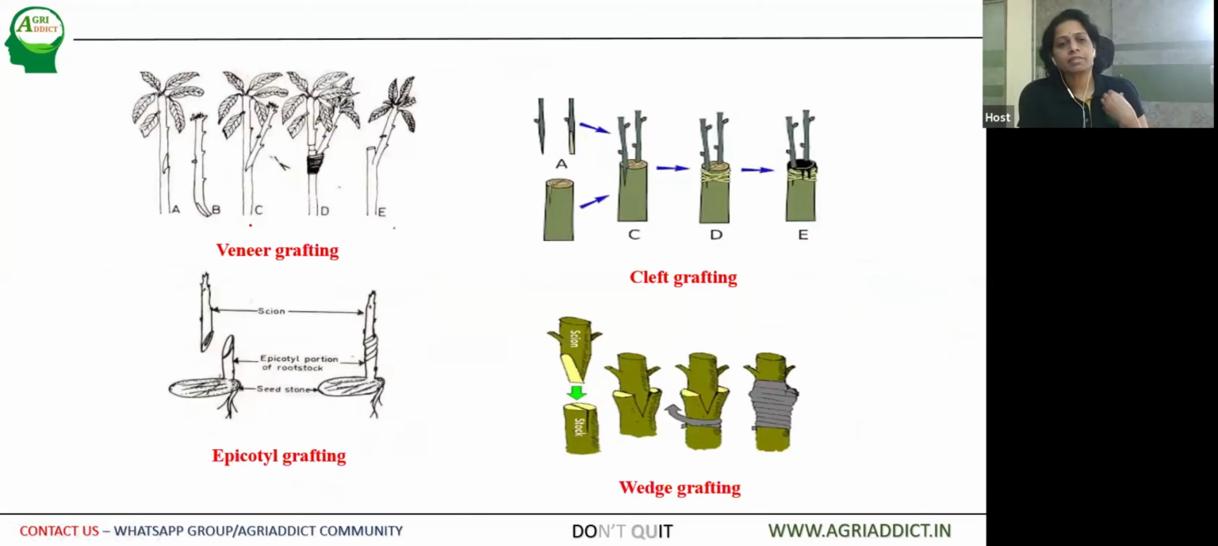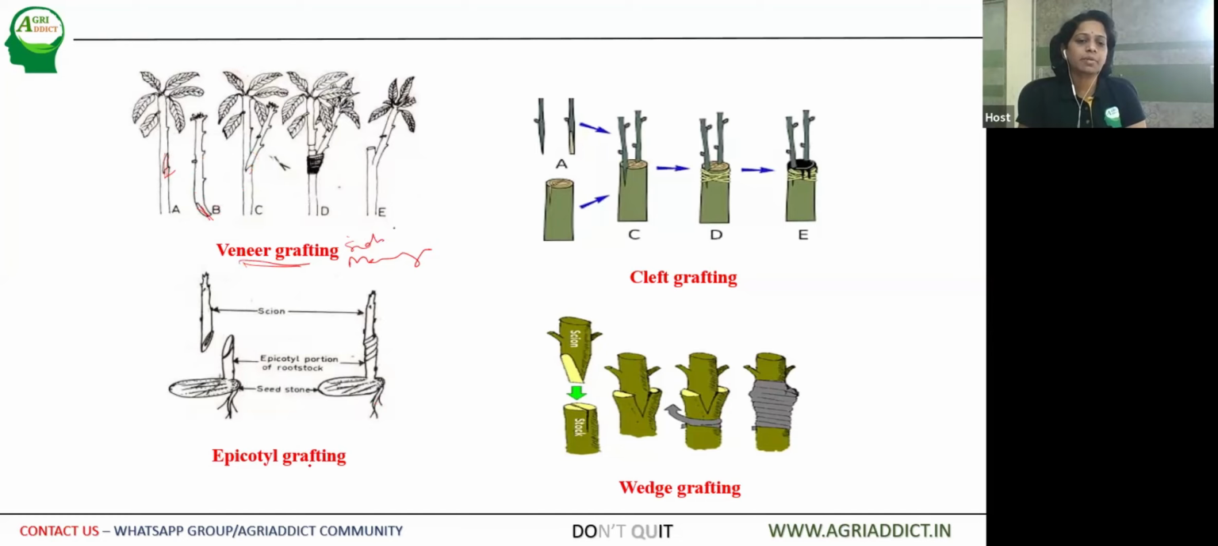Then the different pictures show the different varieties of grafting. The other one is veneer grafting, which is also popular in mango. Here you can see it is cut in the shape of an L on the rootstock, and the scion is also cut on the sideways and then inserted. So this is side grafting. This is a variation of side grafting in case of mango.